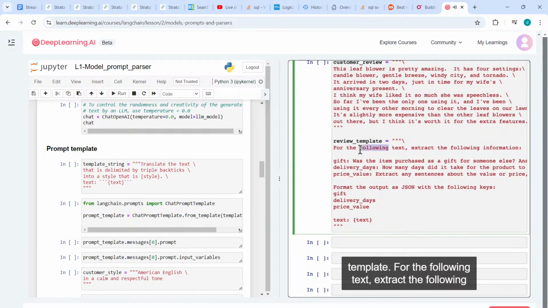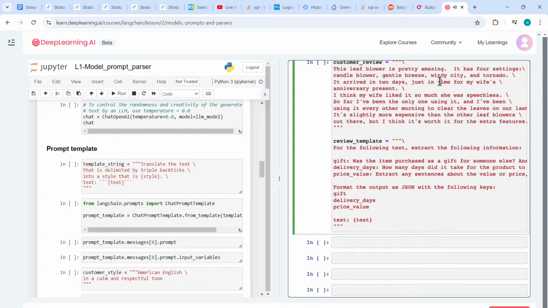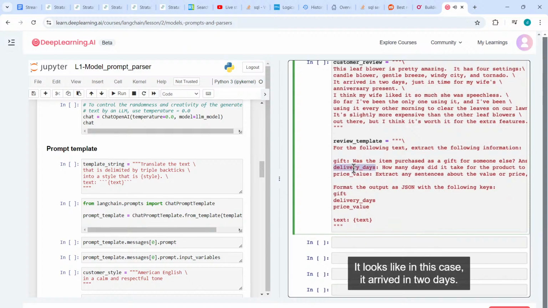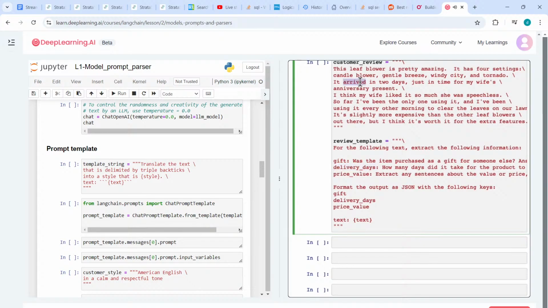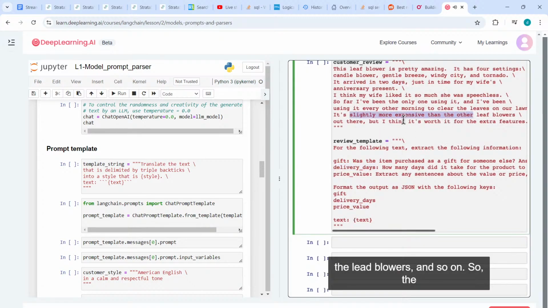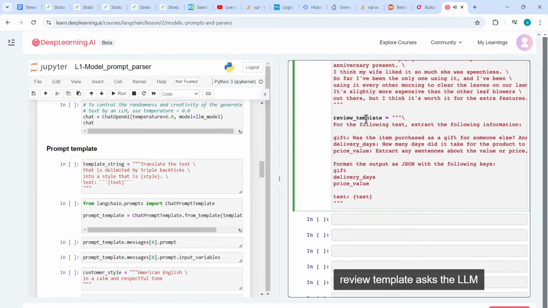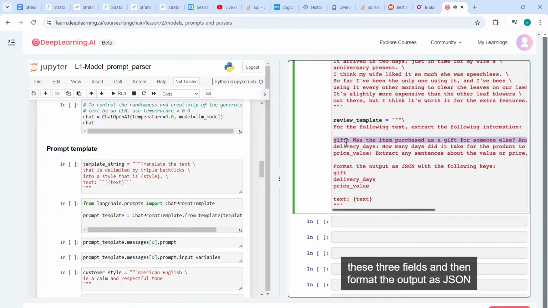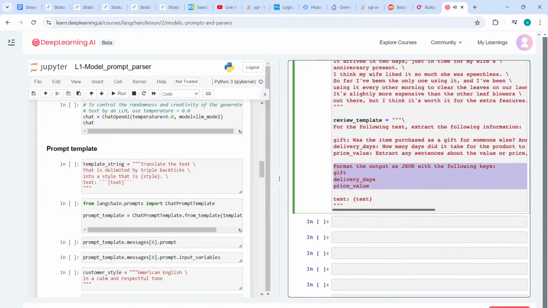And here's a review template. For the following text, extract the following information. Specify, was this a gift? So in this case, it would be yes, because it's a gift. And also delivery days. How long did it take to deliver? It looks like in this case, it arrived in 2 days. And what's the price value? You know, slightly more expensive than leaf blowers, and so on. So the review template asks the LLM to take as input a customer review and extract these 3 fields, and then format the output as JSON with the following keys.